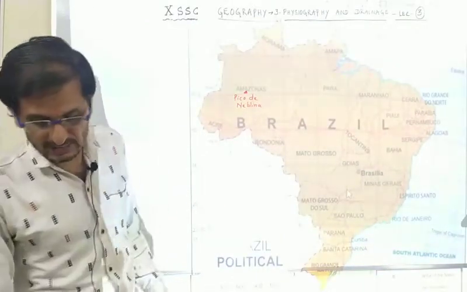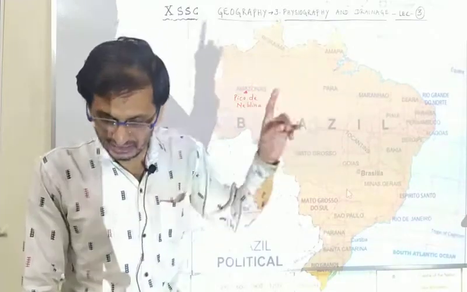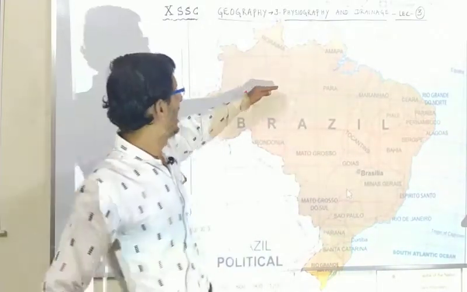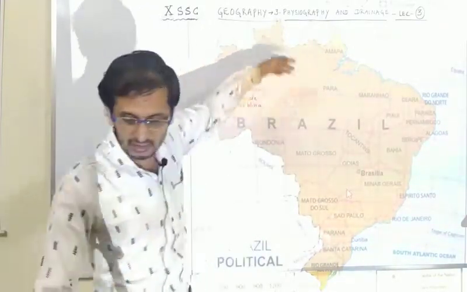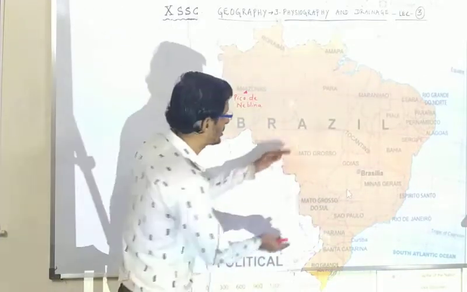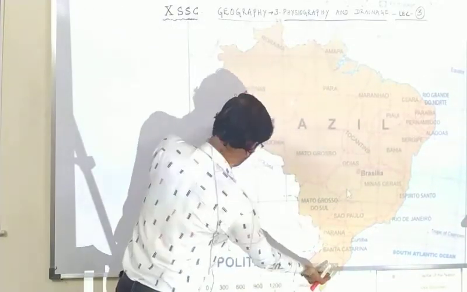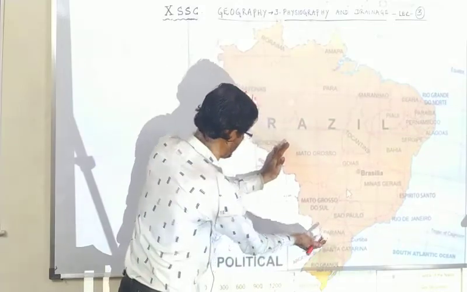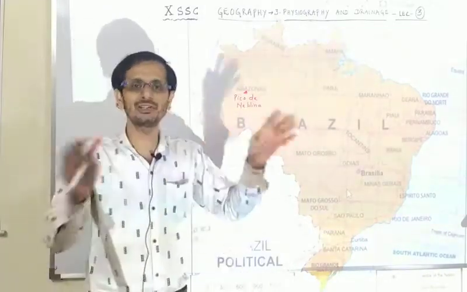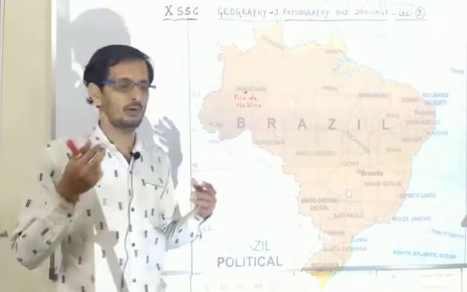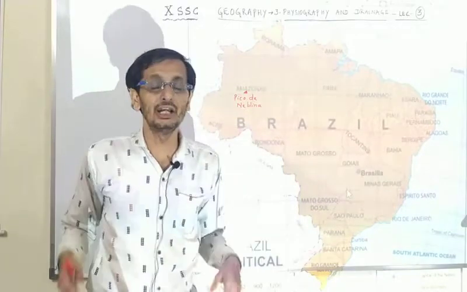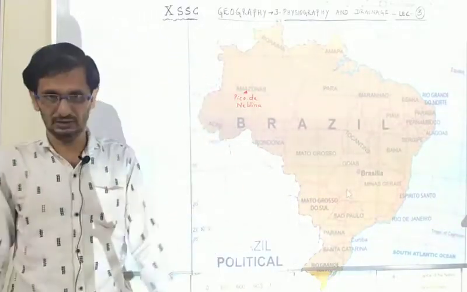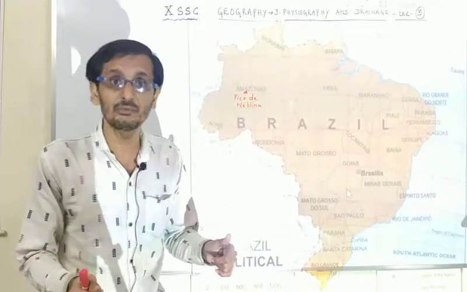Now the plains in Brazil are confined to two areas, namely the Amazon basin in the north, and the Paraguay-Parana source region in the southwest, this region. Pantanal is also a plain region. It is a wetland. It is the largest wetland in the world. The largest wetland of the world is nothing but the Pantanal.